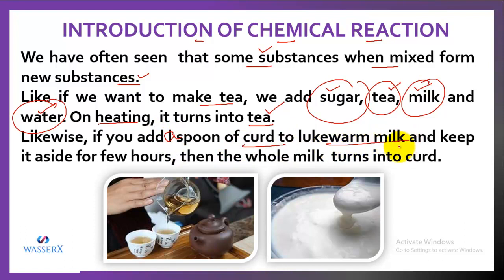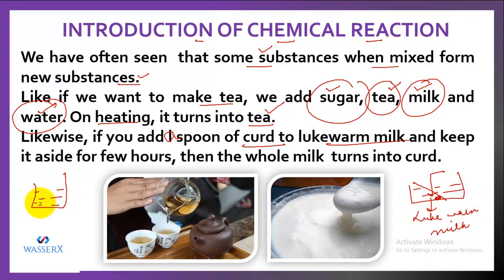Likewise, if you add a spoon of curd to lukewarm milk, say in a container I took lukewarm milk, and I add a spoon of curd to it. After adding, I stir it with a stirrer, in a way that the curd gets spread in the lukewarm milk.